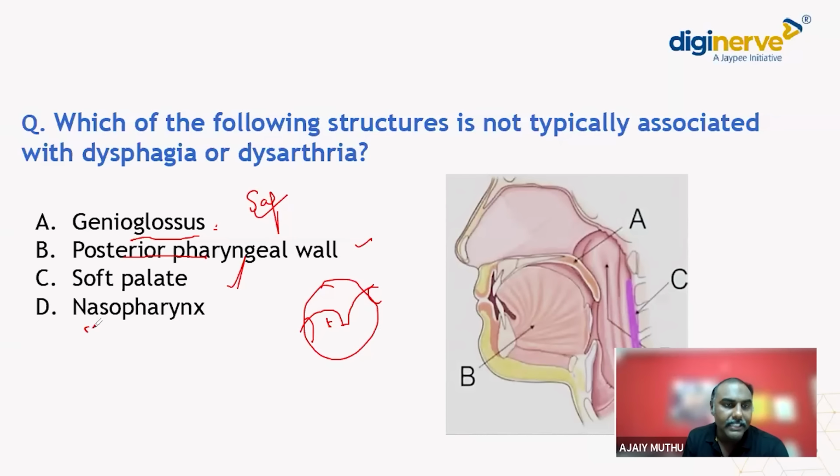Option D, nasopharynx. Is nasopharynx necessary for a food pipe? Nasopharynx is the area behind the nose. This is the nose, this is the nasopharynx. What is the function of the nasopharynx? It's not swallowing, it is breathing, it is an airway. Whatever air goes from the nose goes into the nasopharynx and then into the oropharynx. So nasopharynx is not connected with the food pipe. Its function is airway and not swallowing. So the answer is option D, nasopharynx.